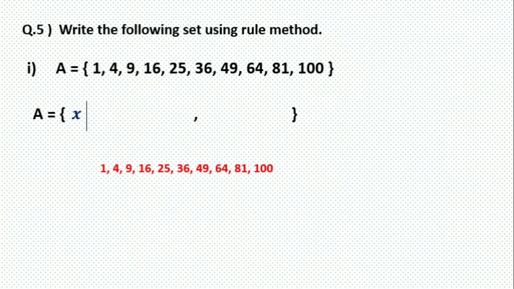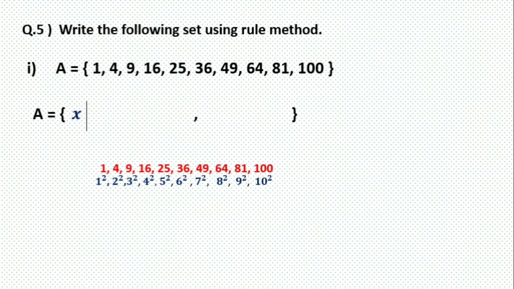If you observe carefully, you will find that all these elements are perfect squares. First element 1 square is 1, 2 square is 4, 3 square is 9, 4 square is 16. So all the elements are perfect squares. These are the perfect squares of the first 10 natural numbers. So in place of 1, 2, 3, 4, 5, 6, 7, 8, 9, 10, we don't have to write all elements in rule method.